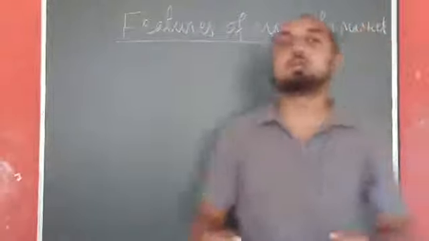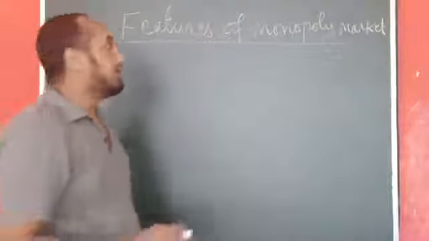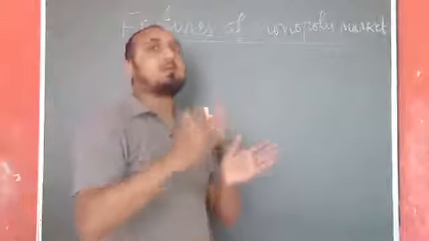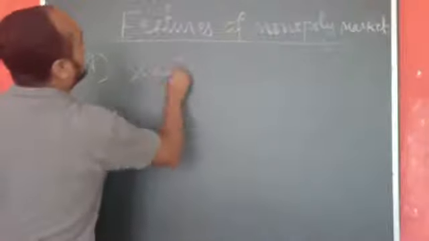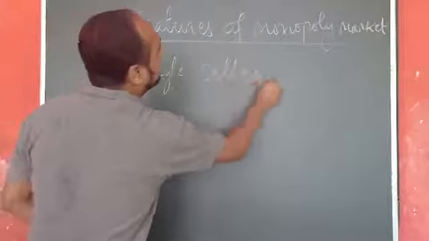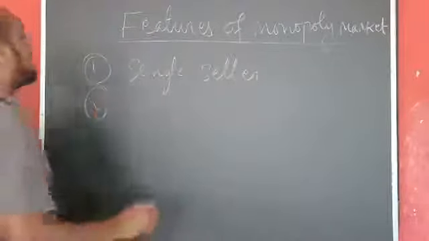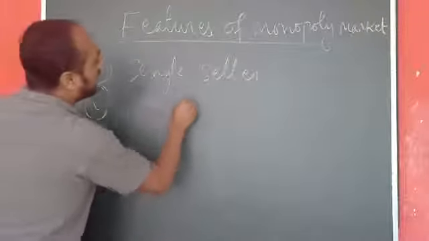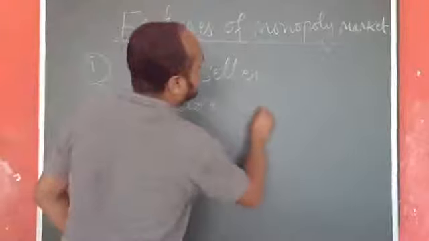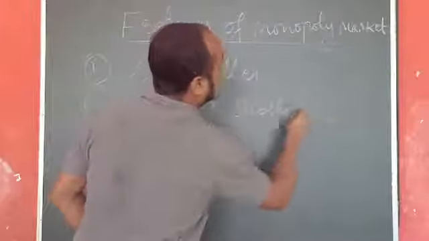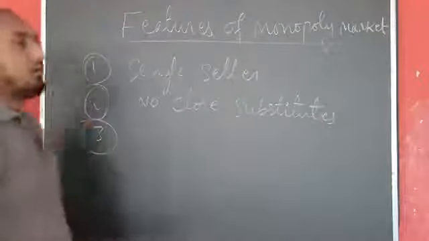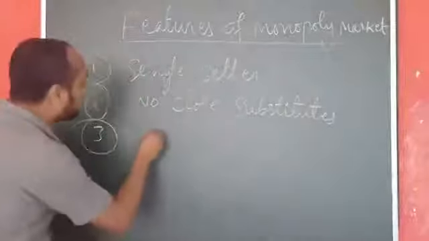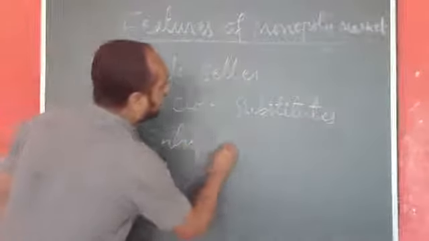Okay, now we are going to discuss the different features of the monopoly market. So this monopoly market has nearly 4 or 5 main features. So first one we have single seller. Number 2, we have no close substitutes. Number 3, we have entry barriers.